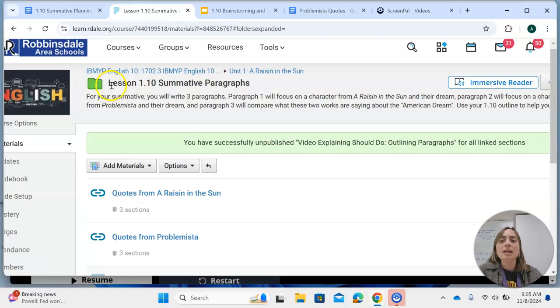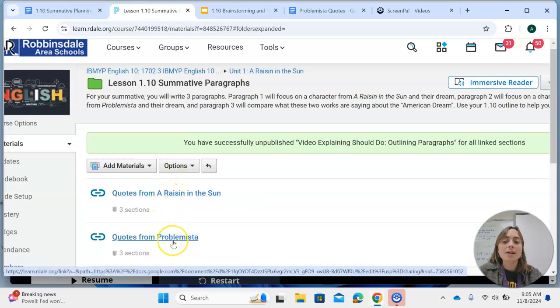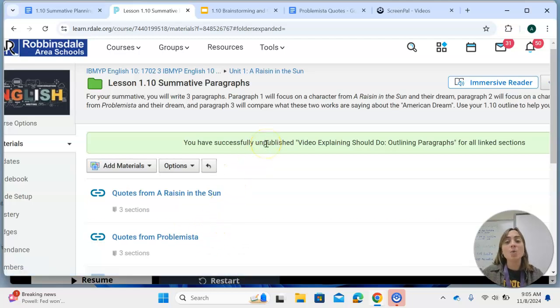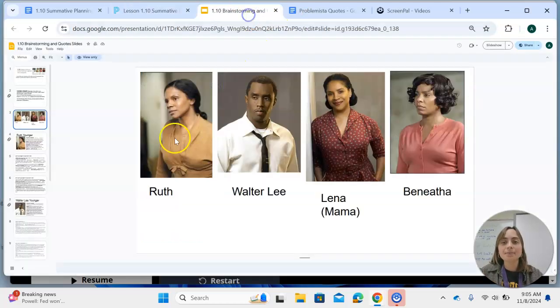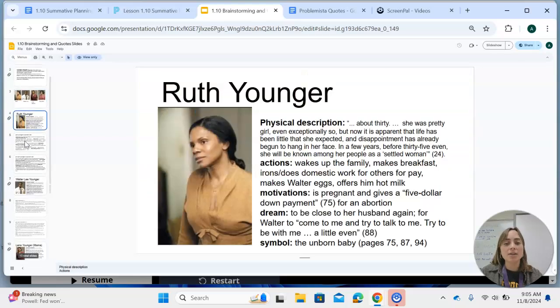On Schoology in our 1.10 summative folder, you are going to see 2 really helpful documents. We have quotes from A Raisin in the Sun and quotes from Problemista. This is really going to help you find a quote that connects to the symbol and the character. For A Raisin in the Sun, we have slides for each character that really lists some helpful information about that character's dream and symbols that connect to it.